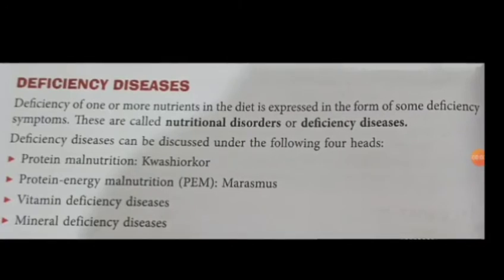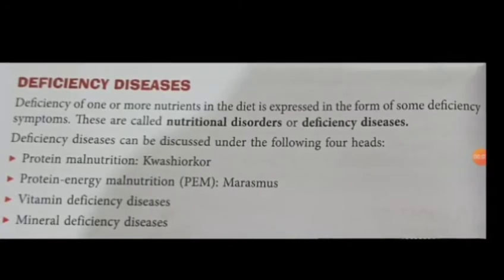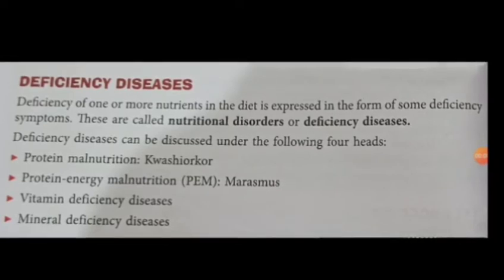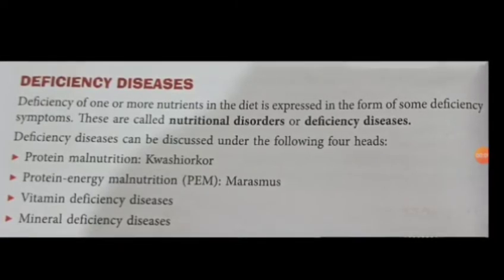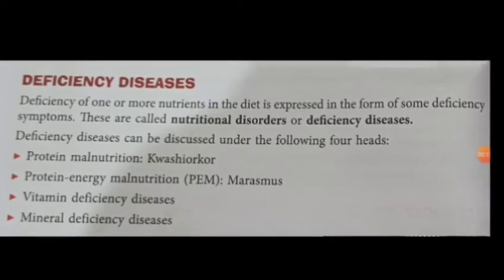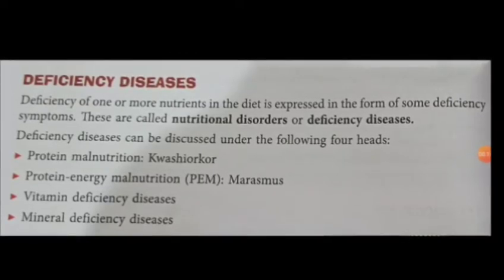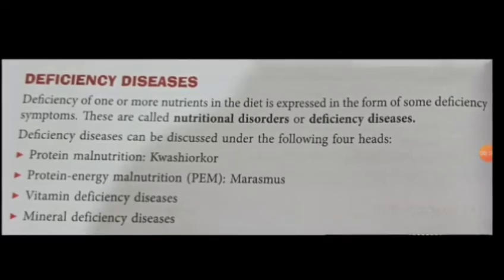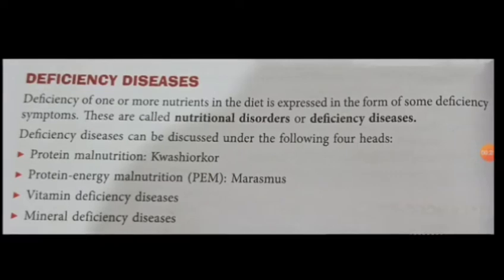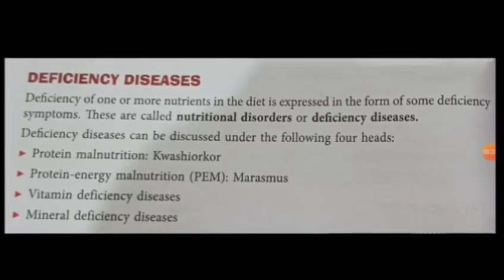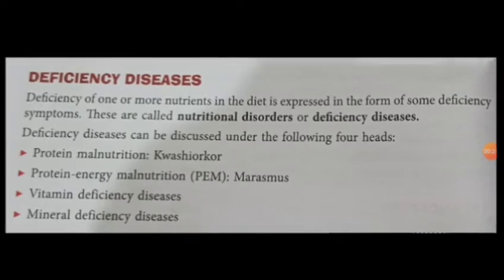Now, when we are talking about the deficiency diseases, it is a very clear cut fact that deficiency diseases can be classified into different groups having the deficiency of one particular nutrient. So, the deficiency diseases can be discussed under these following four heads: having the deficiency of protein, that we call protein malnutrition, and we call it Kwashiorkor disease.